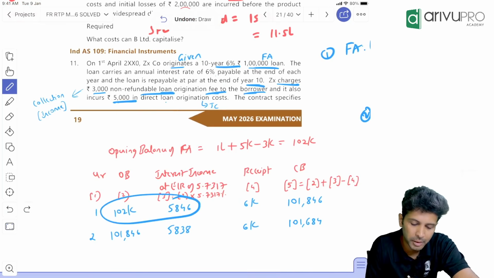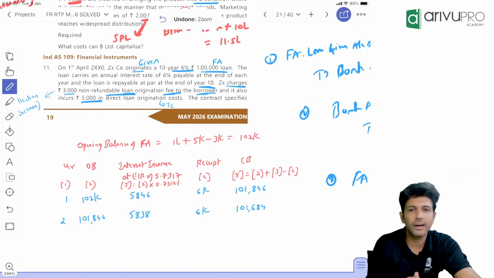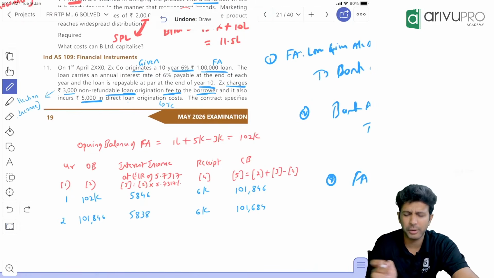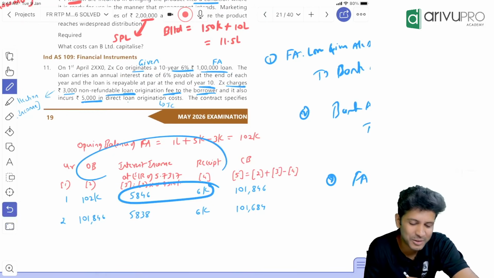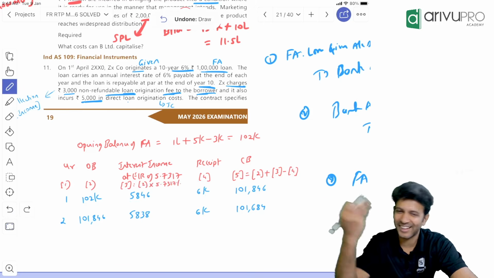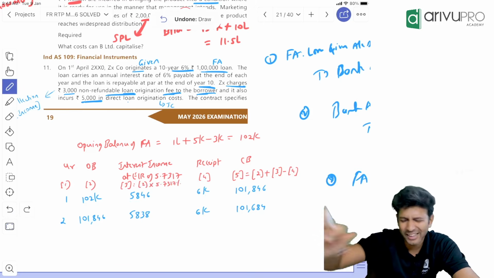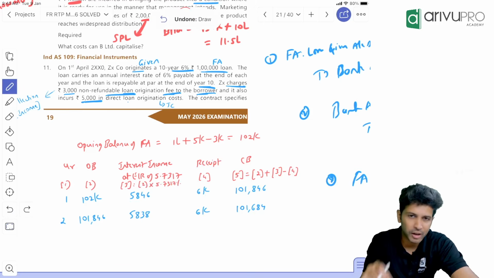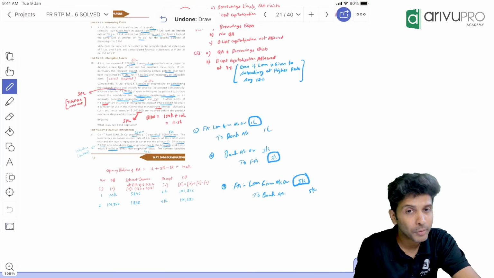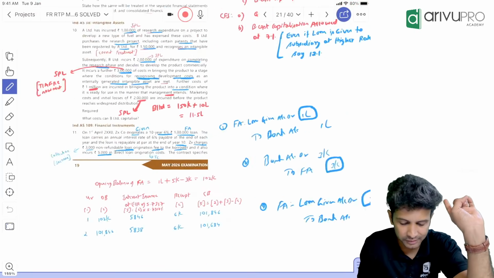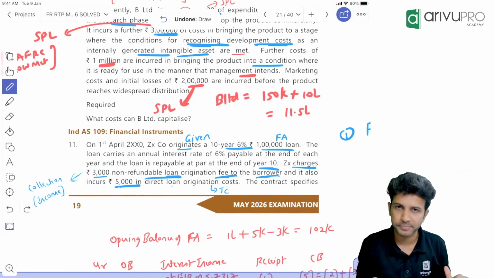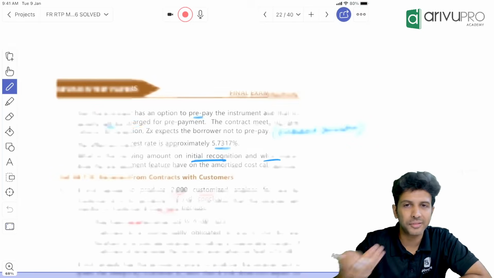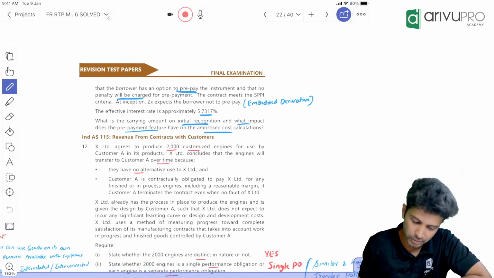First year's closing will become next year's opening. Like this, do the 10 year calculation. ICAI has brought in one more column and all. They've found out the difference of these two. And then they have adjusted with opening balance and got closing balance. Another way of presentation they've shown. But it's okay. You can continue with the normal presentation. No need to follow that. Okay, sir. It's simple working mode. Only takeaway is this, some extra fees if you collect. In that case, what to do? That was one of the extra things in this question. Rest everything is same. Okay.